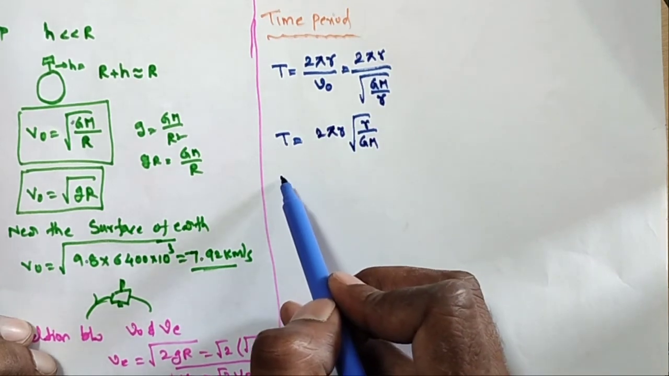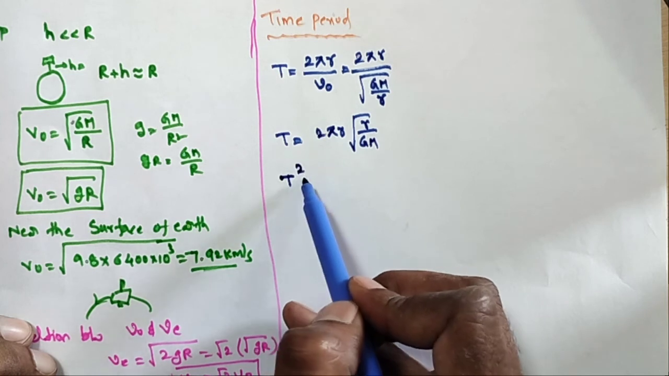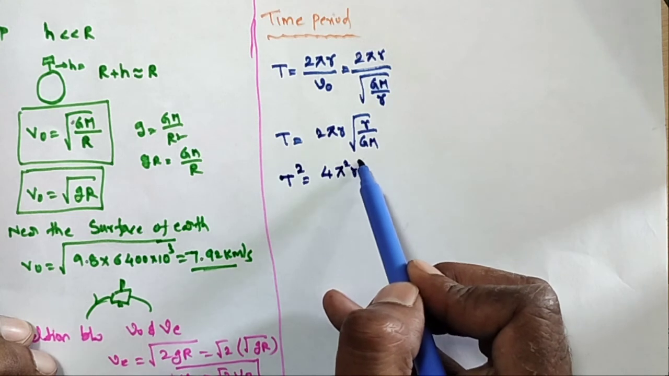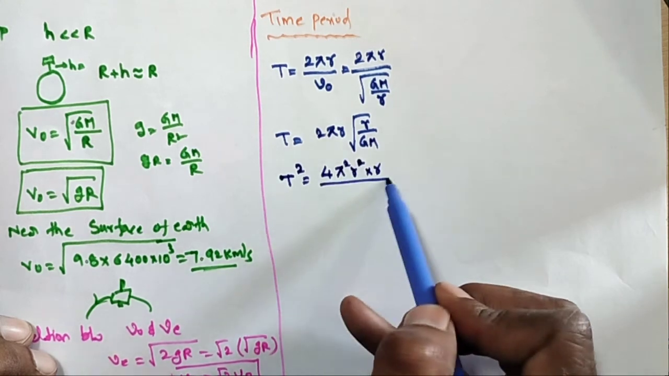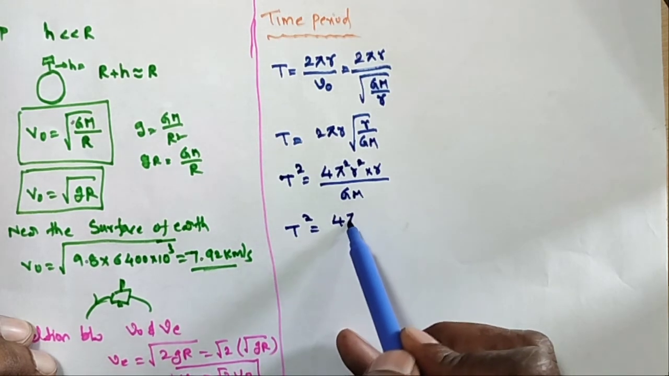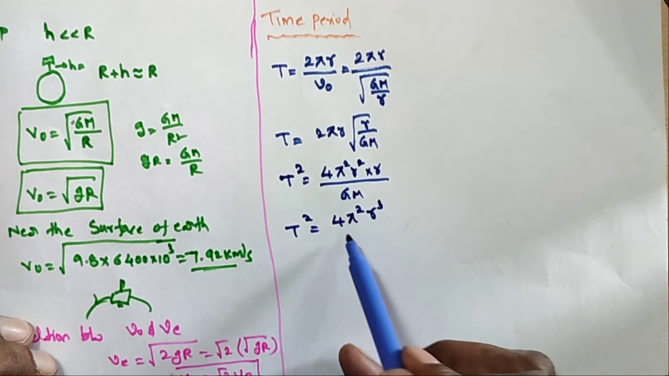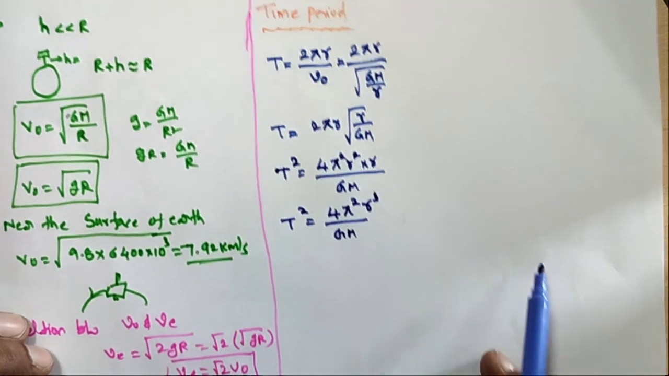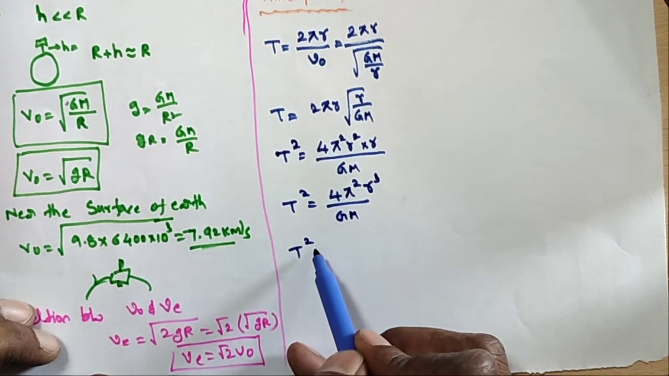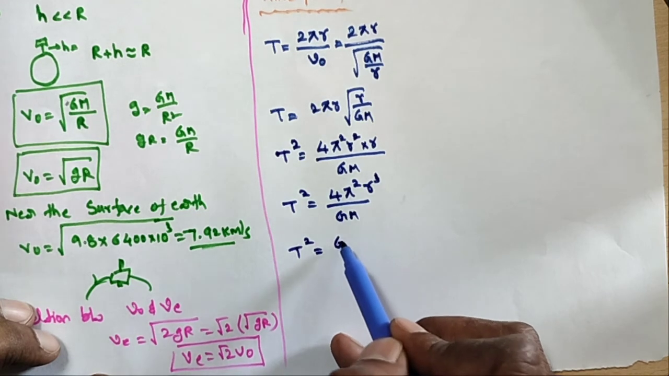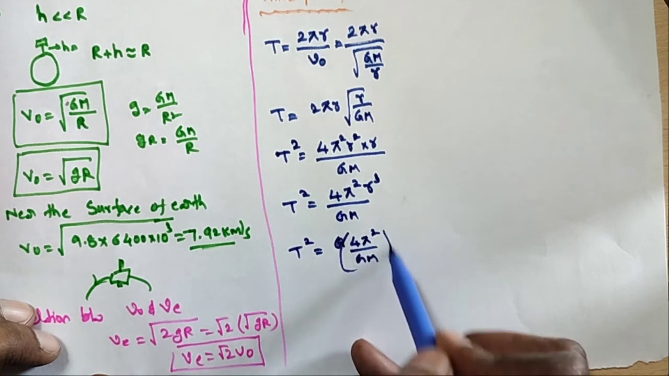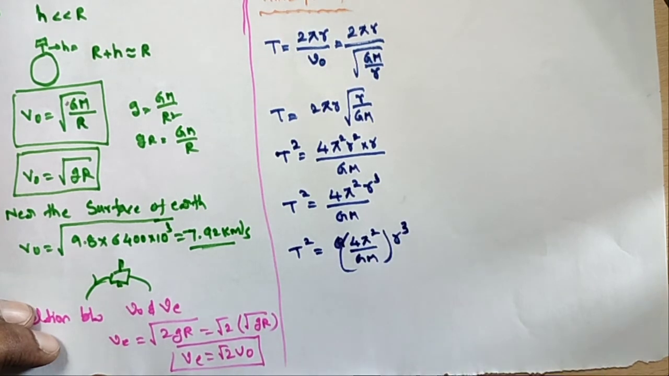Let us take T square, squaring both sides. T square is equal to 4 pi square r square into r by GM. So T square is equal to 4 pi square r cube by GM. So this is the time period. Here T square is equal to 4 pi square by GM into r cube. So these all are constants.